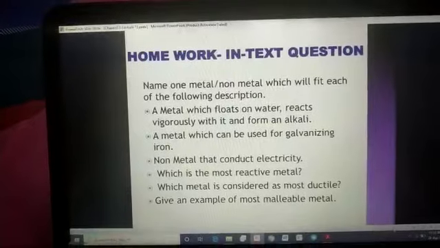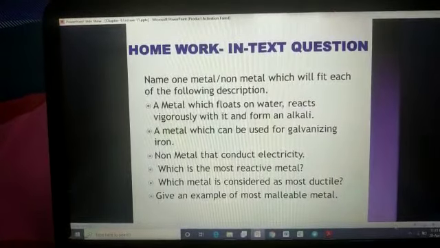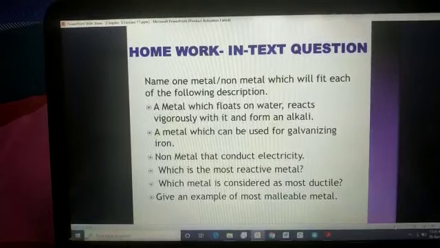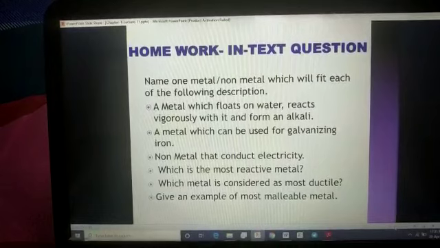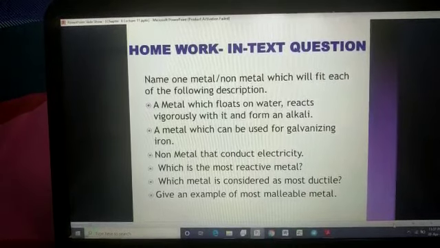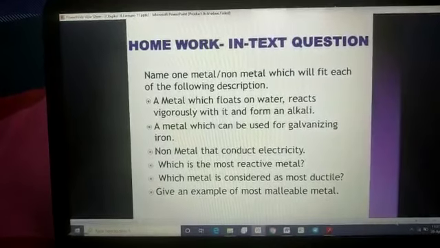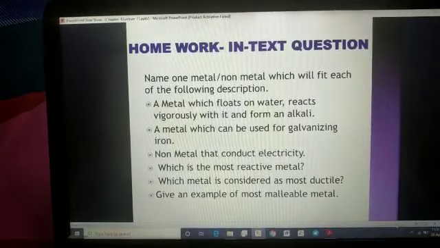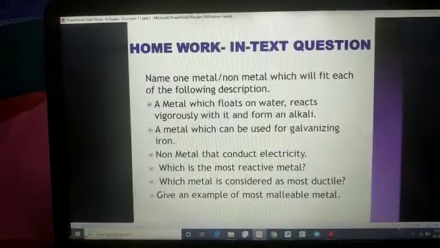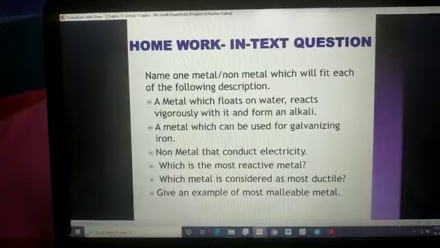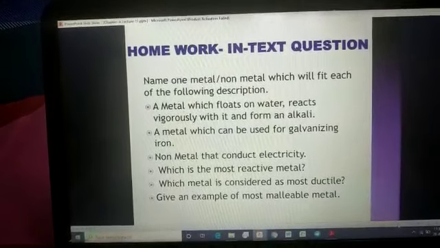Now your homework. See, these are the in-text questions, and you have to do all these in-text questions in your notebook properly, and write the answers of these questions on your own. Name one metal or non-metal which will fit each of the following descriptions. See, here some bullet points are given, and you have to fill the bullet points by giving one name of a metal or non-metal.